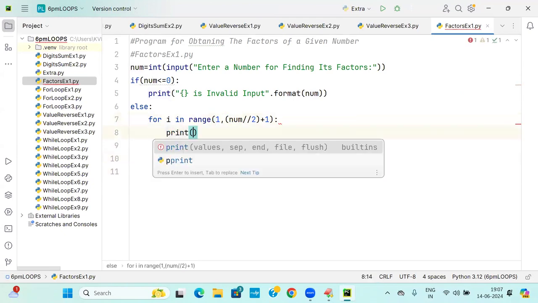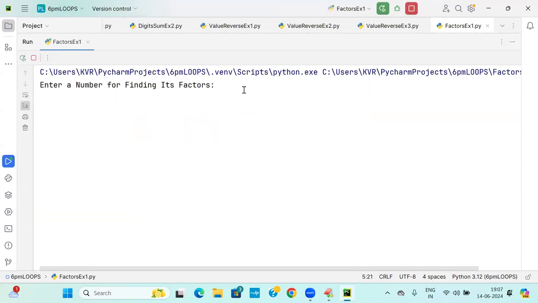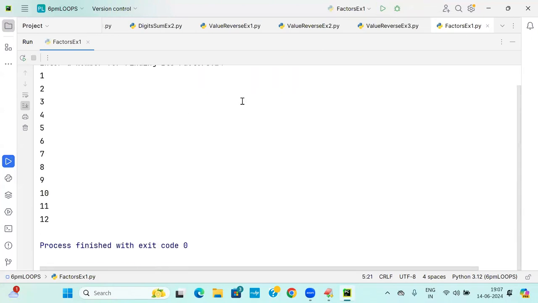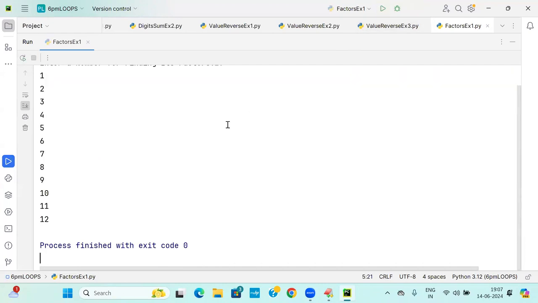Yes. Try to print the data first. Try to print. I say 8. 8, how many factors? 4. You say 24. It is going to be up to 12. You say 25. 25 is also going to be up to 12. 12.5 is not a factor of 25. And 13 is not a factor of itself.